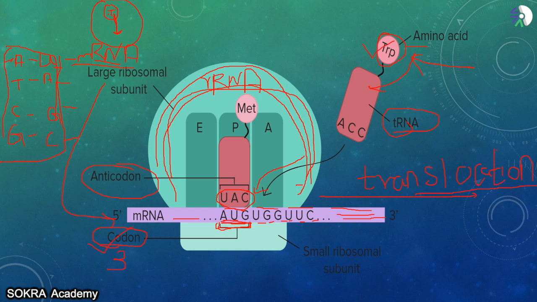This ribosome holds the mRNA and the tRNA together. mRNA has 3-letter sequences which are called codons. And this tRNA comes here. It has the sequence which is opposite to the codon, which is called anticodon.